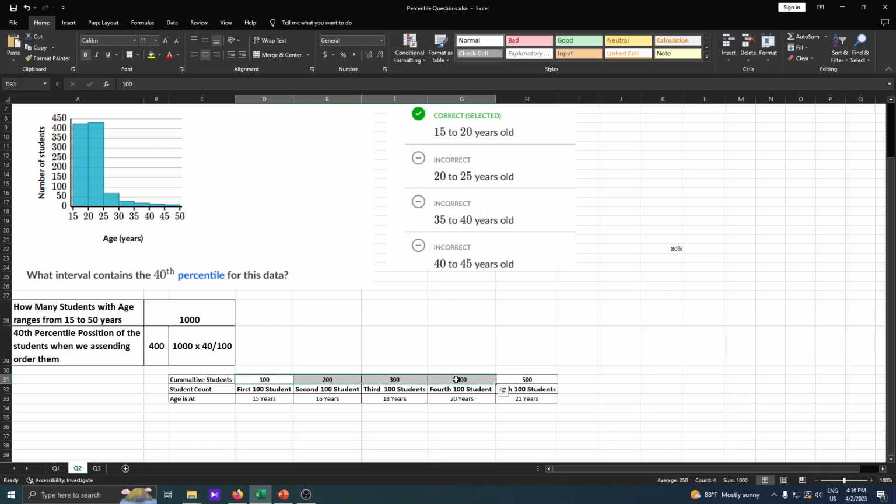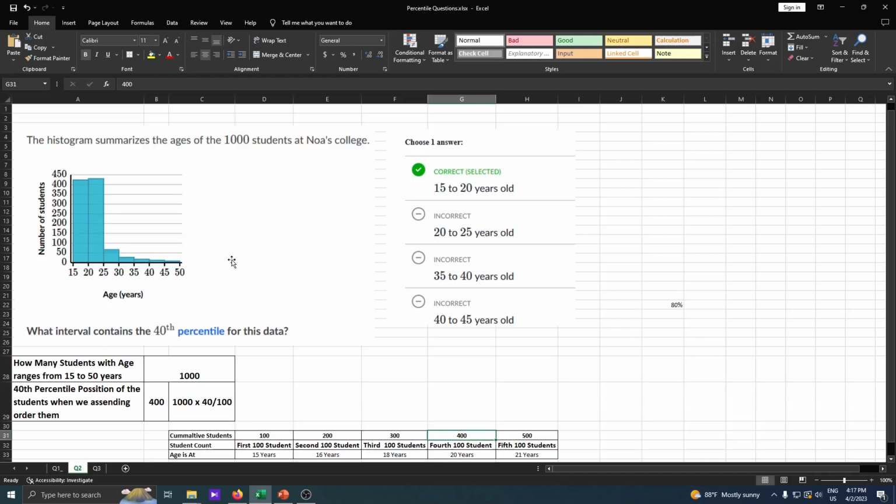So as I said earlier, from the 1000 data set, 400, which means the 40th percentile value is 400. Then 400 students are less than or equal to the 40th percentile. When we come to the answer, 400 resides at the 40th percentile value.